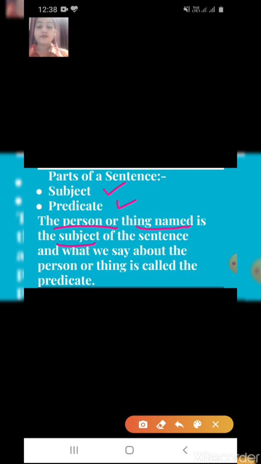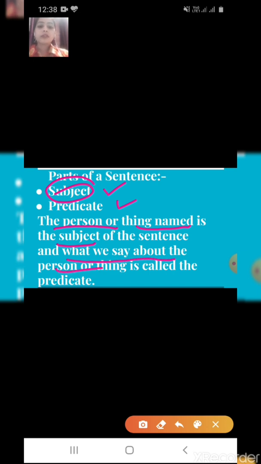If we are talking about my name is Nitika, then Nitika is the subject and the predicate is my name is. Alright. So the subject or main thing which we are talking about in that sentence is the subject. If we are studying grammar, then the subject is English. Okay.